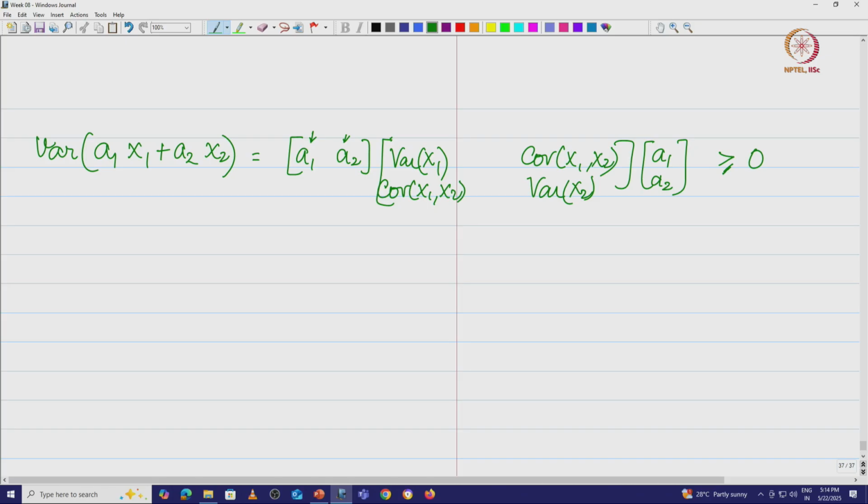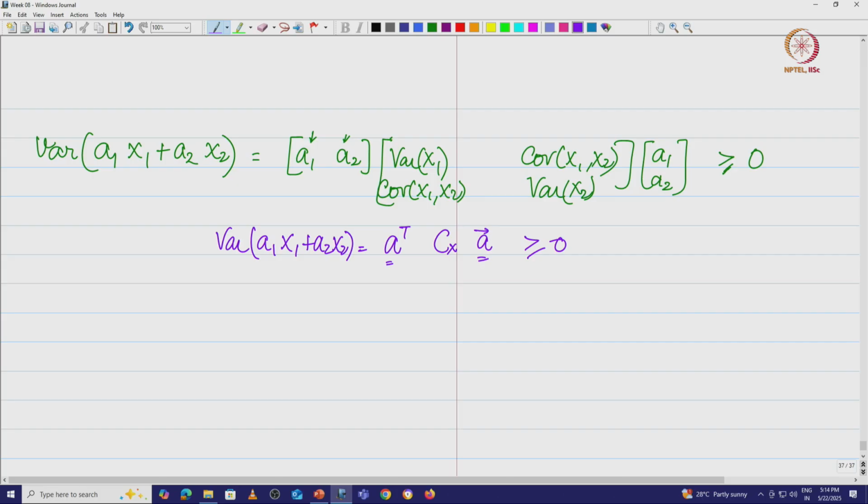Remember we did this in the context of real symmetric matrices. What did we do there? We said this matrix Cx that we had, with A being the vector and A transpose its transpose, A transpose Cx A is basically the variance of a1 x1 plus a2 x2. This is always greater than or equal to 0 for all values of a1 a2, any vector that you take in 2D.